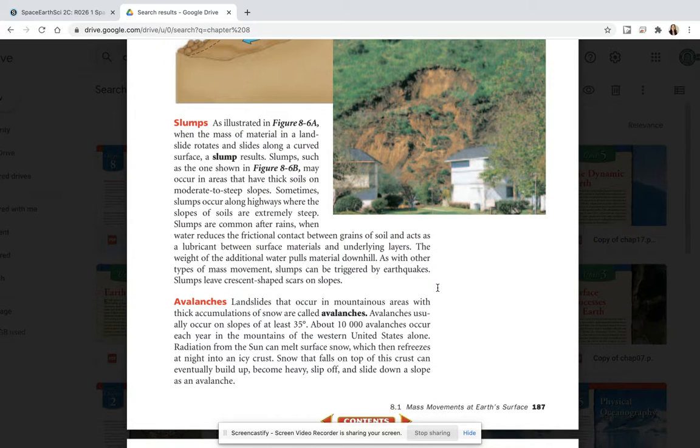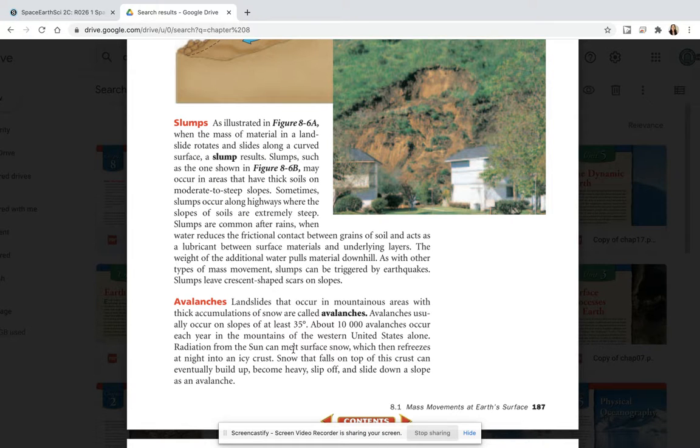Slumps, as illustrated in Figure 8.6a. When the mass of material in a landslide rotates and slides along a curved surface, a slump results. Slumps such as the one shown in Figure 8.6b may occur in areas that have thick soils on moderate to steep slopes. Sometimes slumps occur along highways where the slopes of soils are extremely steep. Slumps are common after rains, when water reduces the frictional contact between grains of soil and acts as a lubricant between surface materials and underlying layers. The weight of the additional water pulls materials downhill.